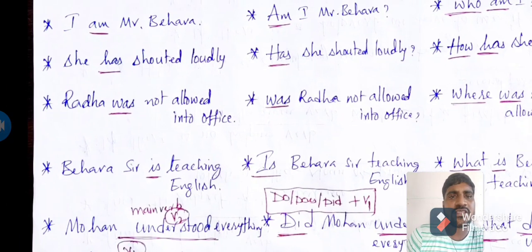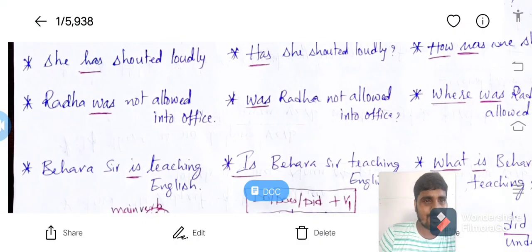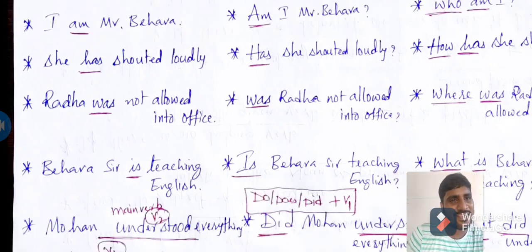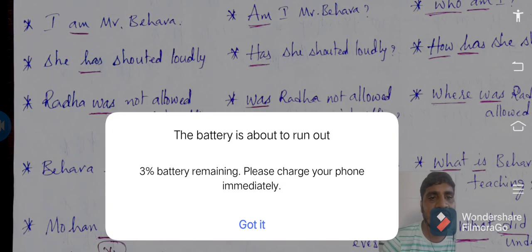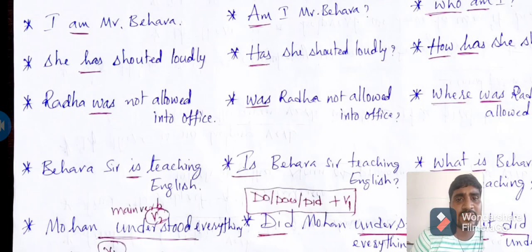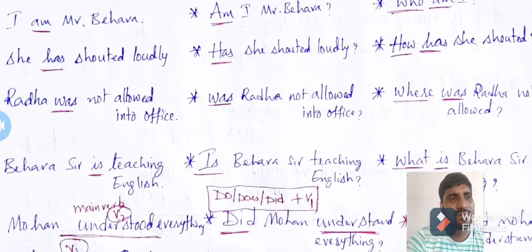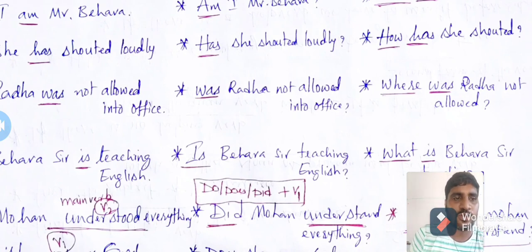In the same sense, next one: "Radha was not allowed into office." Here "was" is the helping verb, so "was" is used before the subject. Was Radha not allowed into office? And here office is a place. When it comes to the interrogative sentence, we need to use the suitable WH word, "where." Where was Radha not allowed?